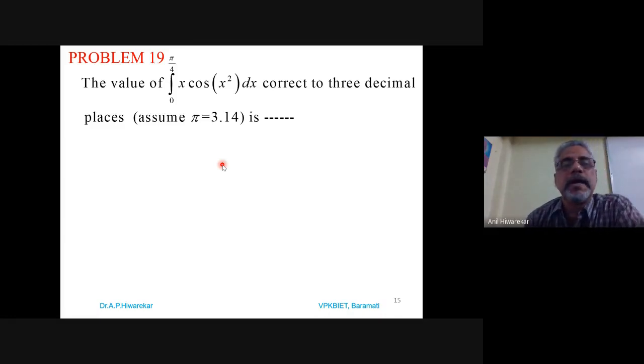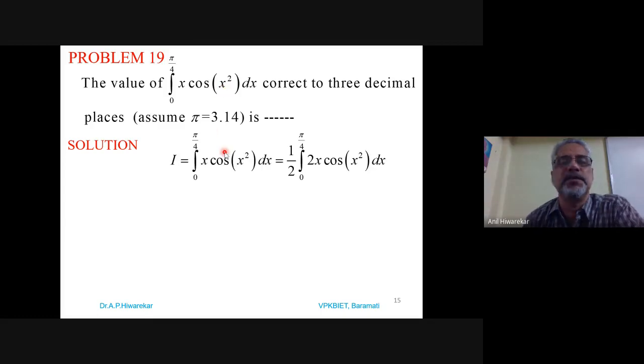Okay. So what you have to do, again we have to think of how we can evaluate this integral. The angle is very important in the last problem and in this problem also. That is the trick. So x square is the angle and outside we have x. So we have to apply the method of substitution. Put x square as t. We know by applying the standard formula.